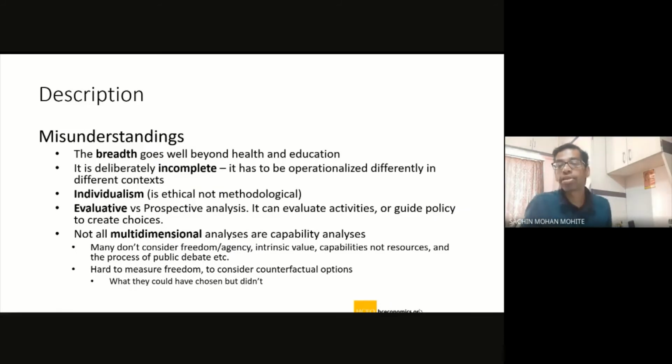But here Amartya Sen is saying that I kept it incomplete deliberately so that you can contextualize it. If I list the capabilities, and you go to a different geography or context, then you might not be in a position to implement those capabilities as they are. It might be challenging for you to work on those capabilities. So instead, Amartya Sen preferred to keep that incomplete.